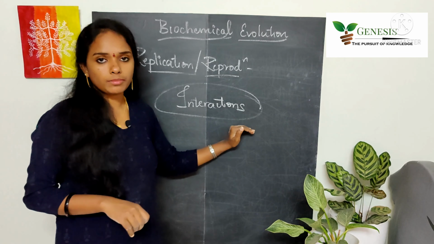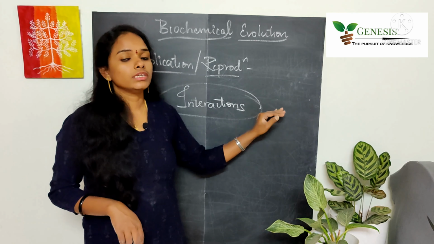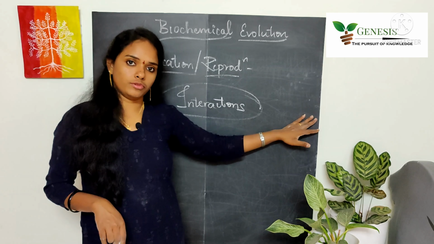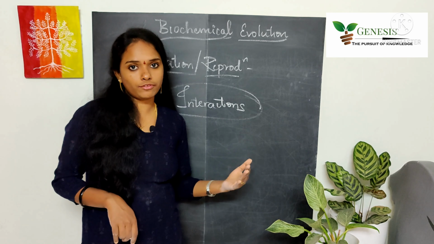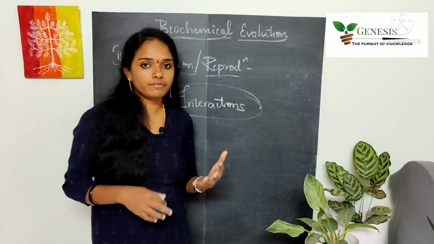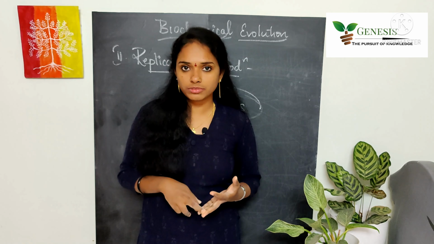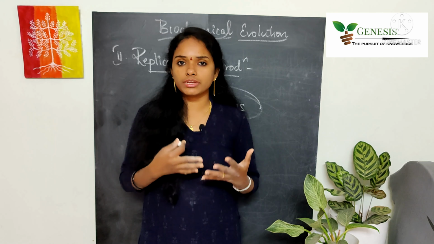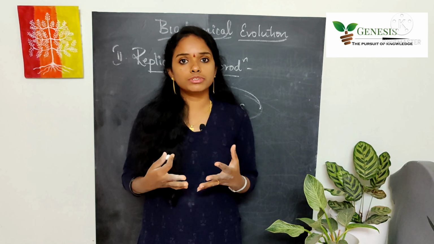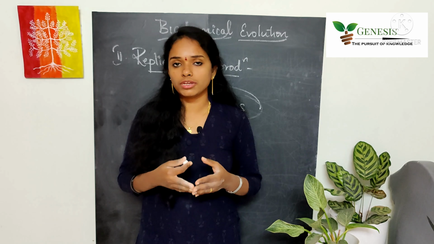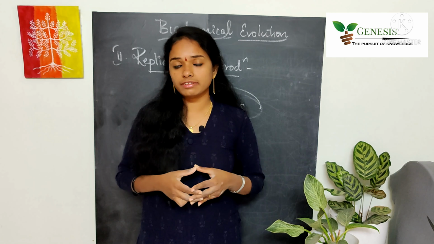Now, by interactions among the biomolecules that were available, they might have started forming the initial life form. So if there were no interactions, we cannot imagine life to get originated. So we know we have different interactions like van der Waals forces, hydrophobic interactions, hydrogen bonding, covalent bonding, ionic bonding. So by using those interactions, the biomolecules have started interacting with one another and they might have started forming